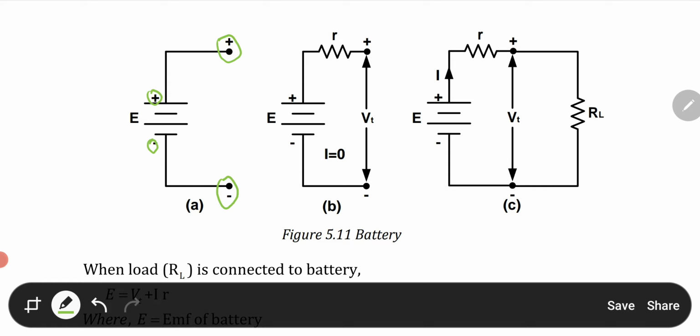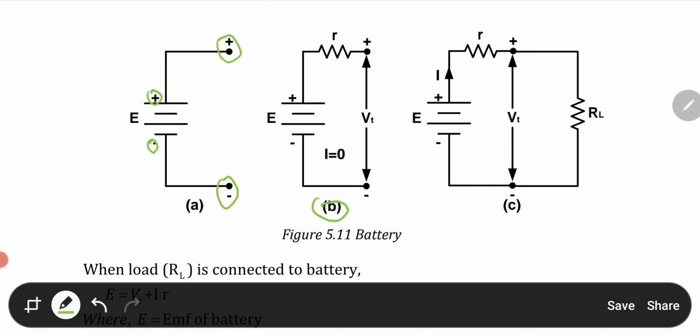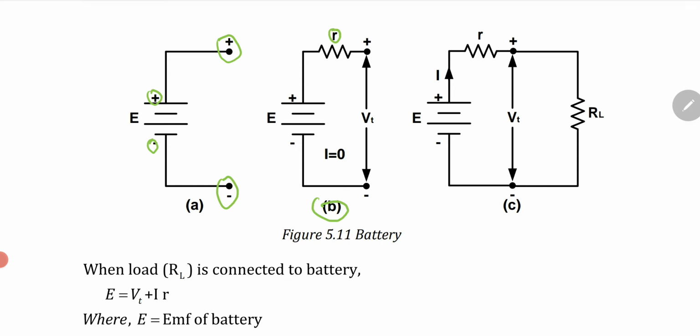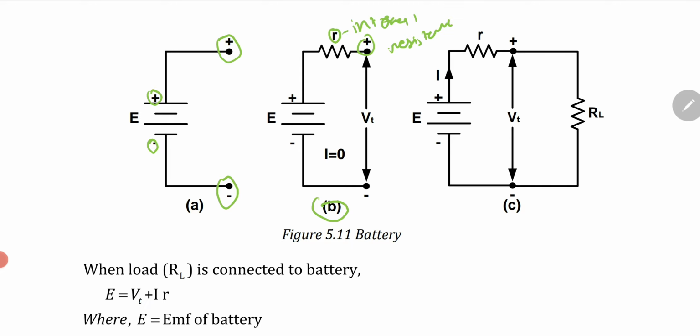Then in figure B you can see one component is connected, that is R. That R is nothing but the internal resistance of your battery, which we discussed earlier. That is the resistance the energy has to pass through from the positive point toward the negative point. So it is the internal resistance R, and Vt is the terminal voltage, and E is the EMF of the battery.